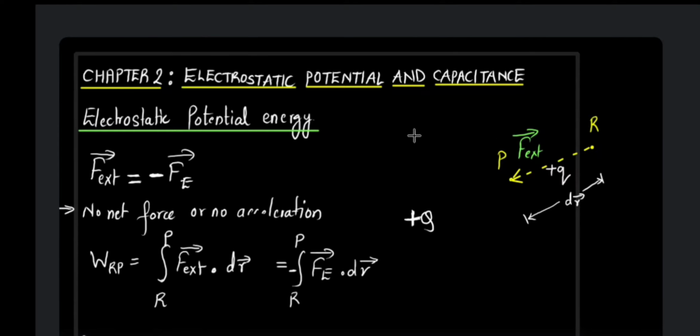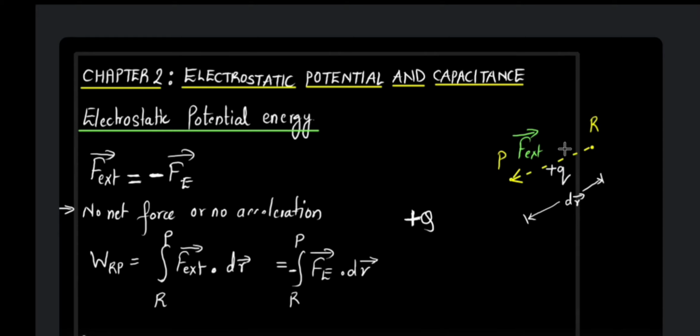Now we know that the work done in moving or displacing a body is stored as its potential energy. So basically this work done will be stored as the potential energy of the body, and the body over here is nothing but the charge. The charge is displaced from R to P. Correct? The charge is moved through a displacement of dr. So it will be stored as the potential energy of this charge.